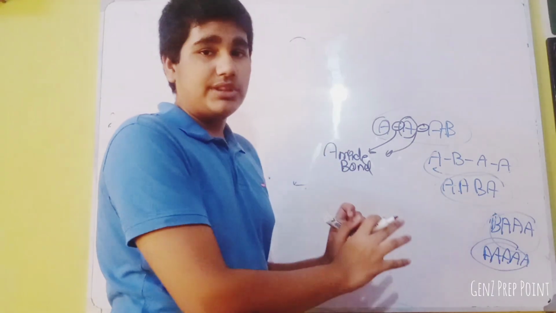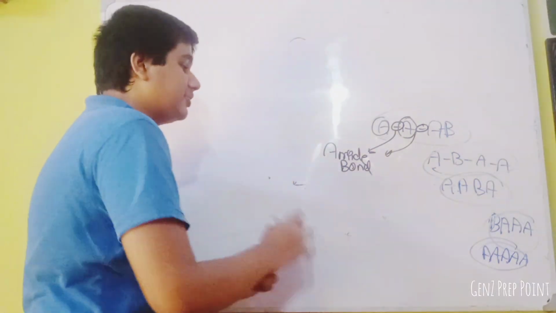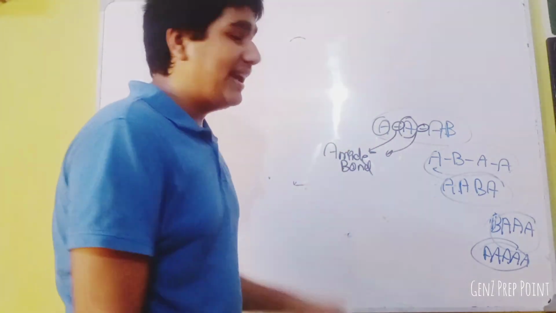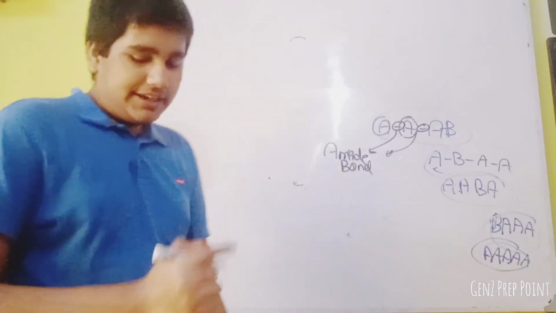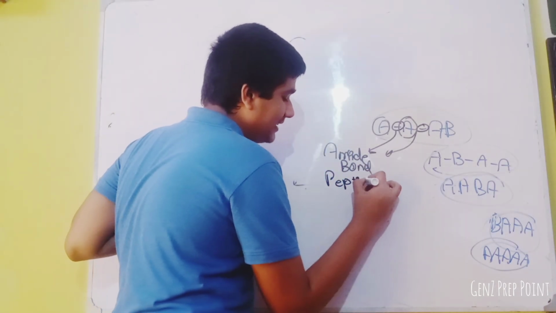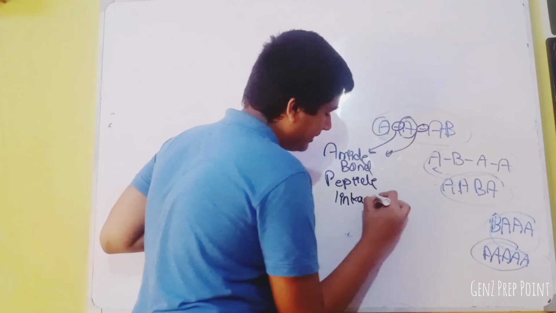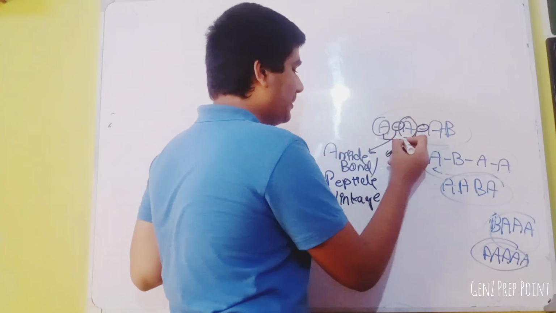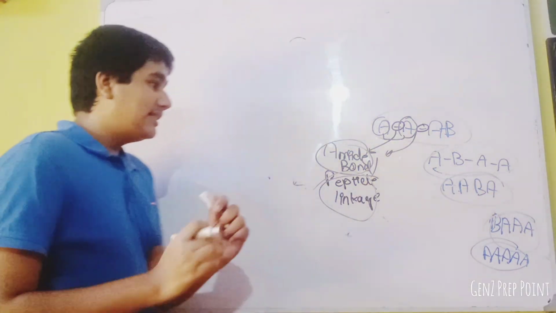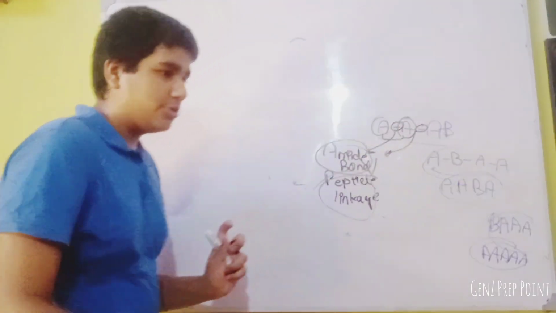The examiner can't ask you this name, but you need to know that amino acids are kept together by amide bond. There's another name, peptide linkage. There are two names. Amino acids are kept together either through amide bond or peptide linkage. These are the two bonds through which two amino acids are kept together.